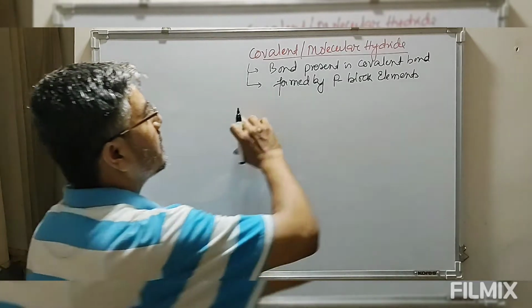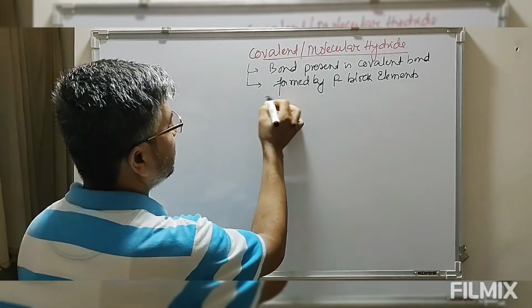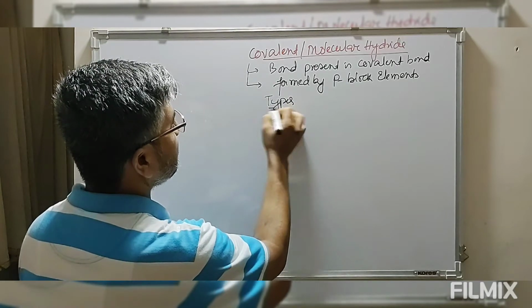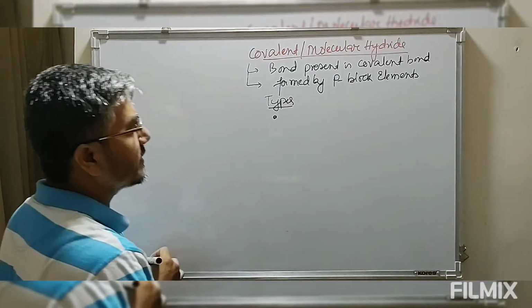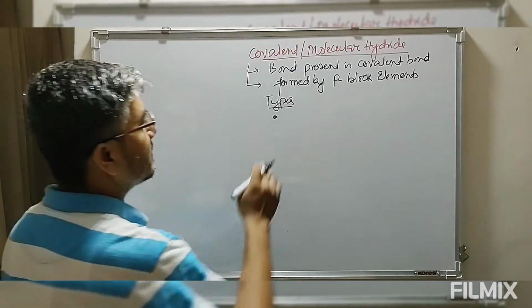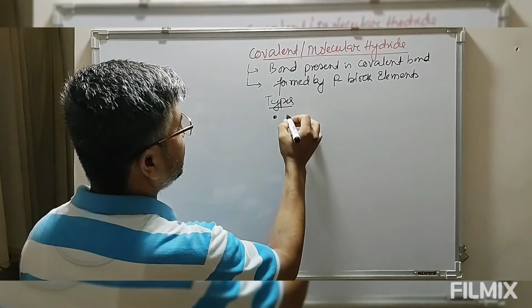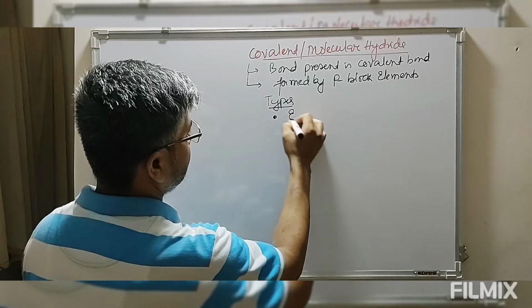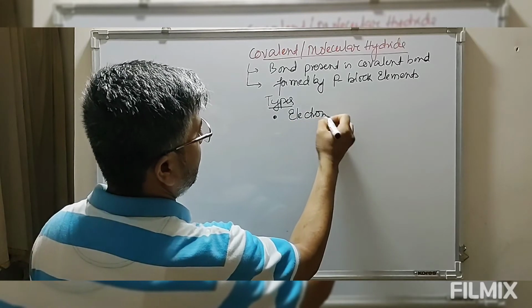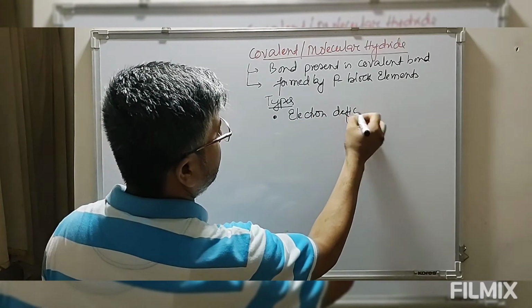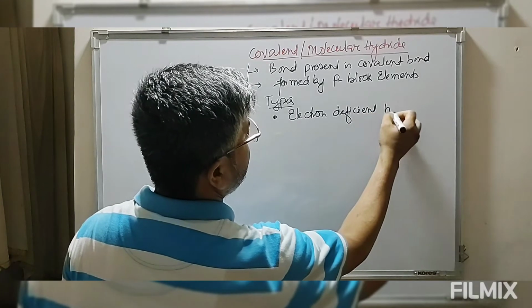Now this molecular or covalent hydride is of different types. The first category of this covalent hydride is electron deficient hydride.